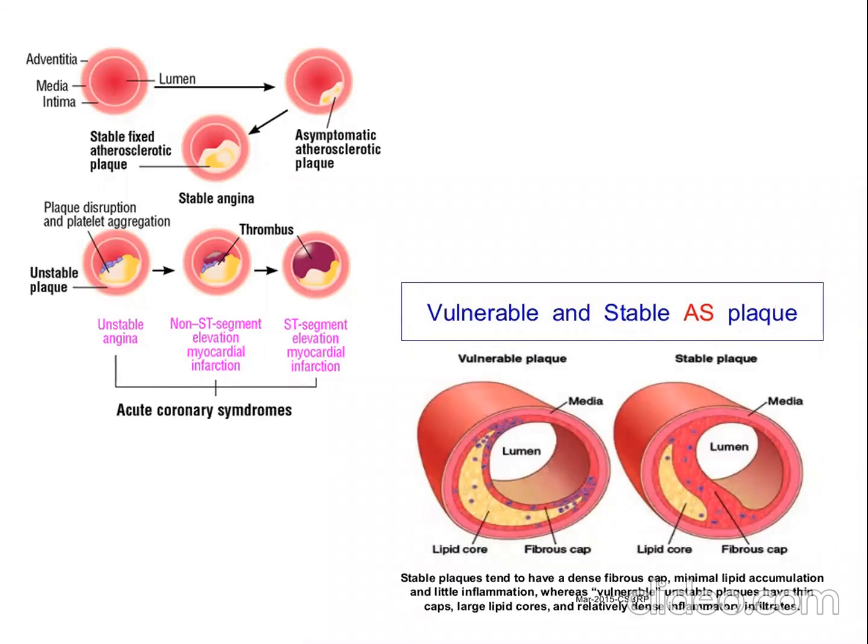Okay, so two types: ischemia developed due to insufficient supply of oxygen, and another category is isolated hypoxemia. Here only oxygen supply is reduced.